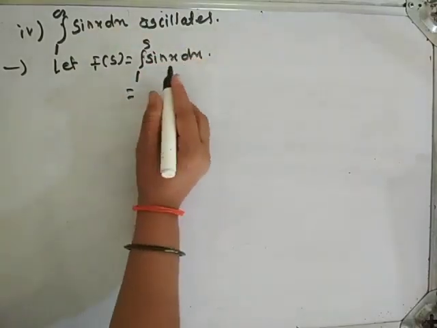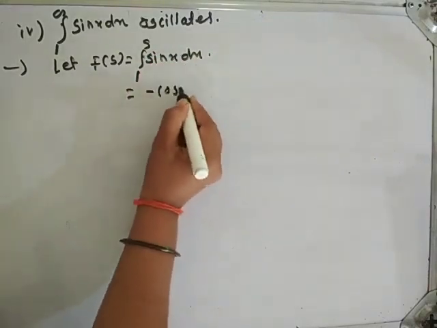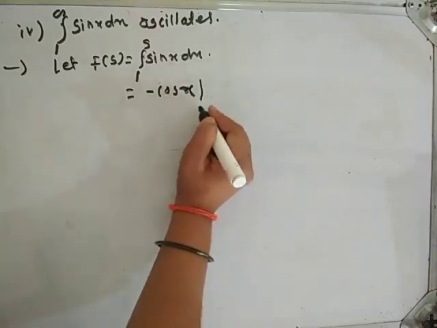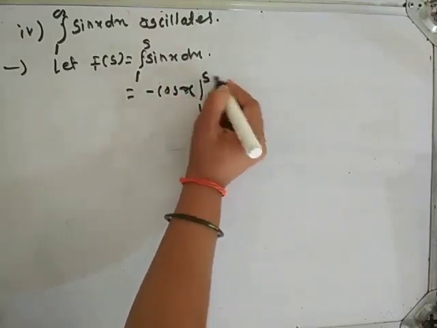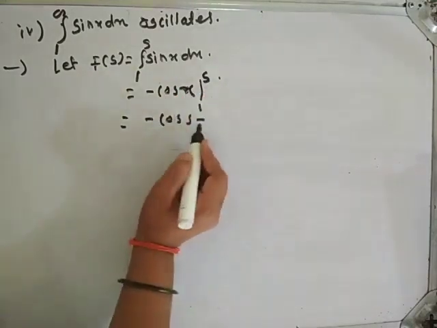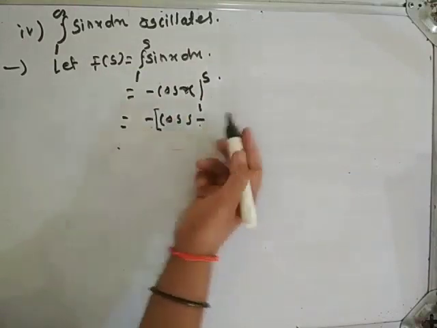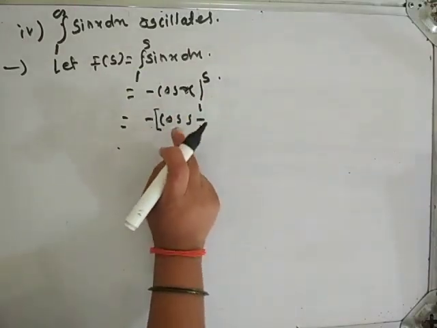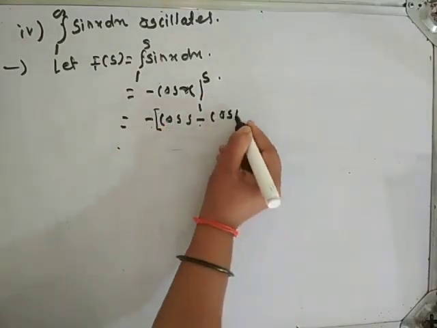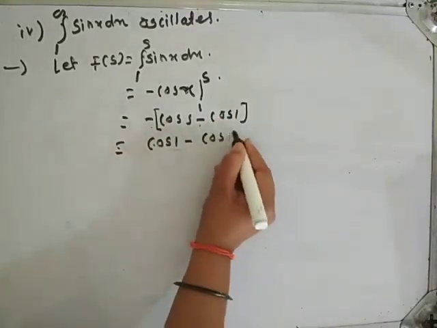This is equal to the integration of sin x, which is minus cos x, from 1 to s. So this is minus cos s minus cos 1. Take this minus sign common, so minus in bracket cos s minus cos 1. So this becomes cos 1 minus cos s.